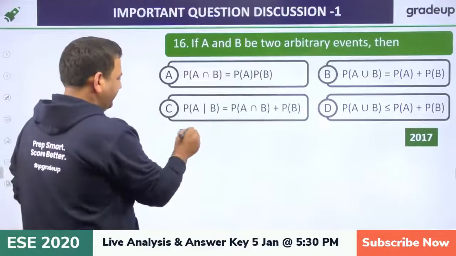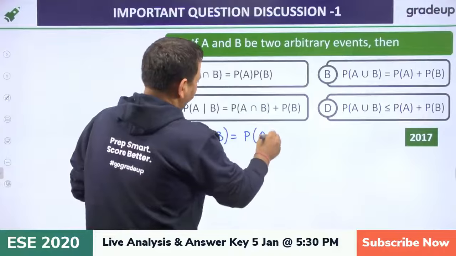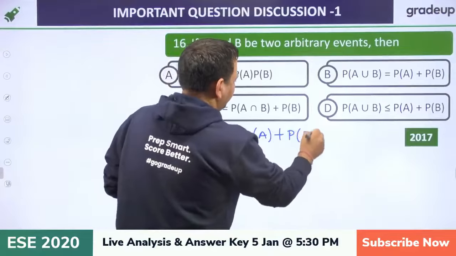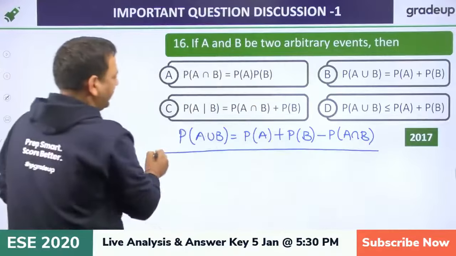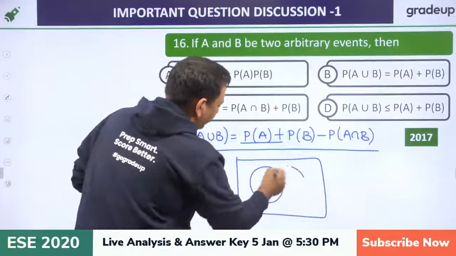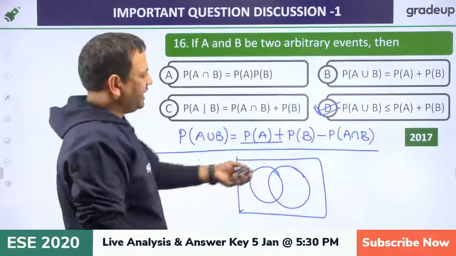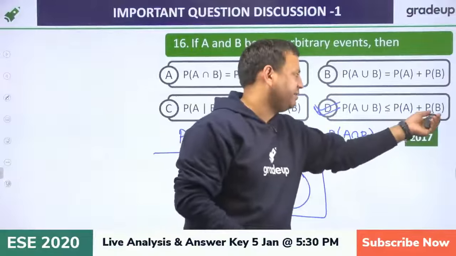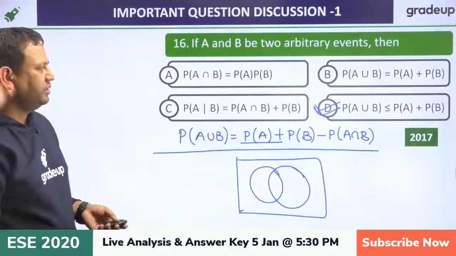So probability of A union B is nothing but probability of A plus probability of B minus probability of A intersection B. So definitely this value, if we say using set theory also, this is A, this is B. So this value is always less than. So n(A union B) is always n(A) plus n(B) minus n(A intersection B). So D, Delhi, is the correct answer. Okay.